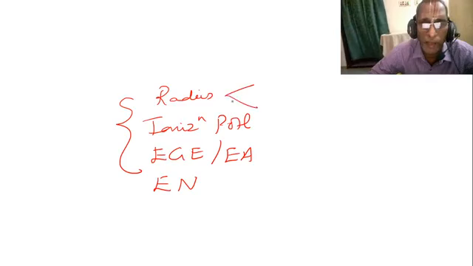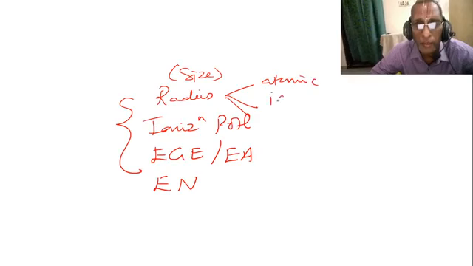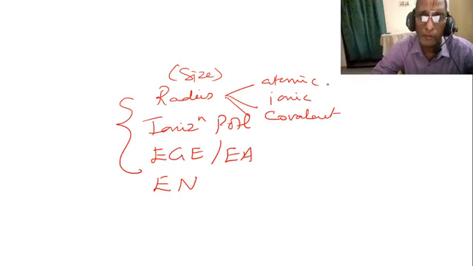Radius is also called the size of the atom. It is of types: atomic radius, ionic radius, covalent radius. Atomic radius is the distance of the outermost electron from the nucleus of the atom. Ionic radius is the distance of the outermost electron from the nucleus of any cation or anion.